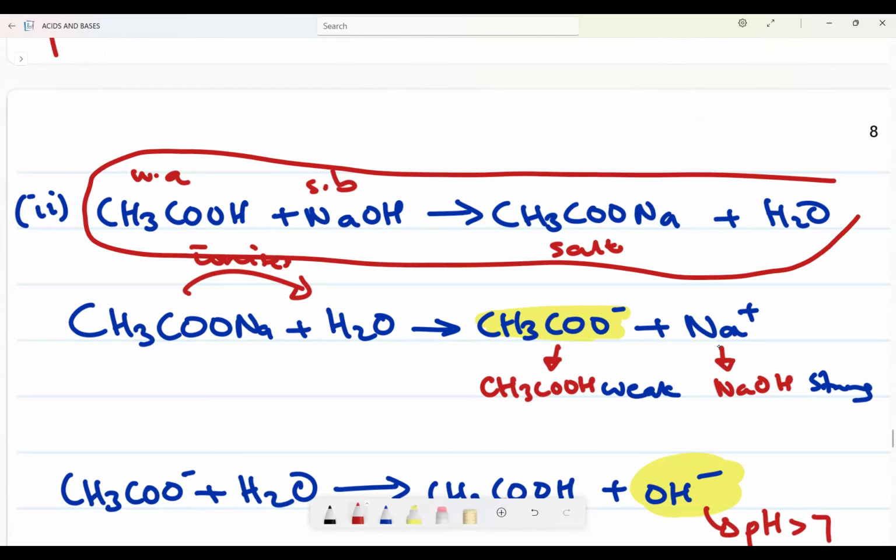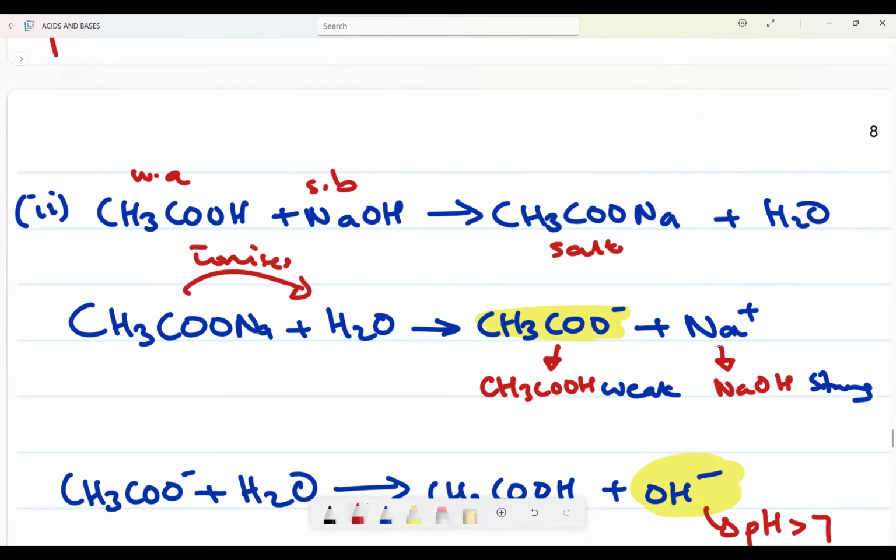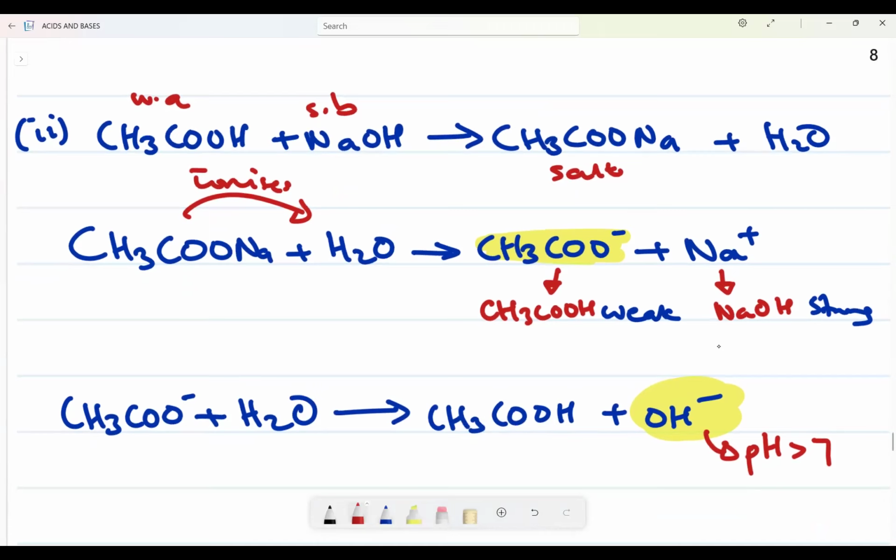But you will be asked to see if the reaction is basic, acidic, or neutral. What you need to do is take your salt and ionize it first in water. After ionizing your salt in water, it's going to break into CH3COO minus plus Na plus, right?